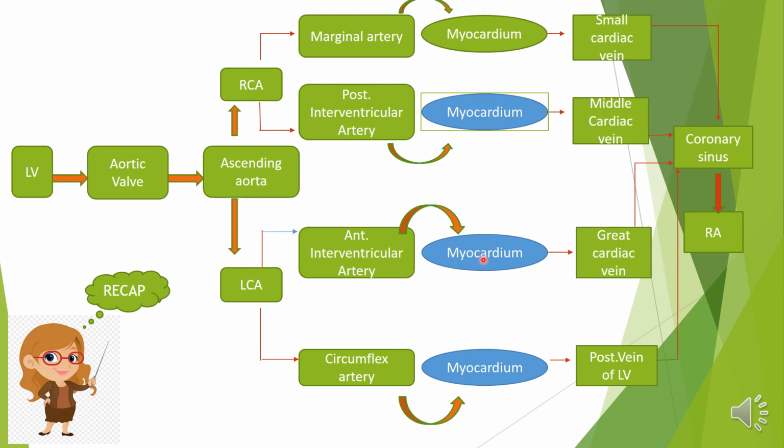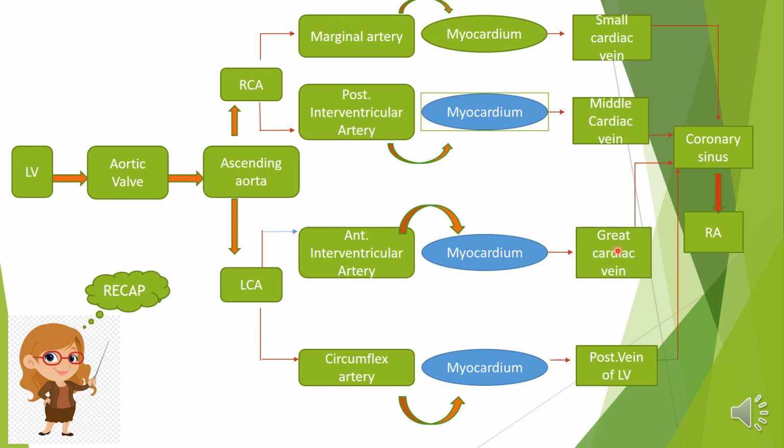All these large branches supply the concerned part of the myocardium, as we have seen in the table earlier. That part of the myocardium is drained by corresponding veins. The myocardium supplied by the marginal artery is drained by the small cardiac vein. The myocardium supplied by the posterior interventricular artery is drained by the middle cardiac vein.